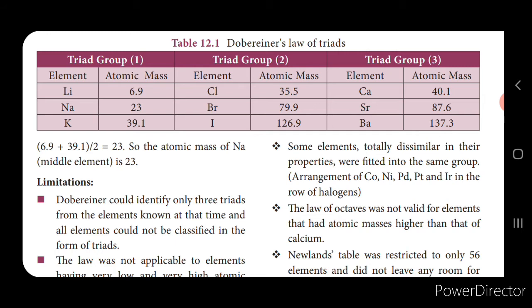Now let's see the limitations of Dobereiner's triads. Here he has identified only 3 triads, isn't it? With the elements that were found at that time, all the elements could not be classified in this form of triads. This triad system is not applicable to the elements with high atomic masses and also to the elements with low atomic masses. Next we'll see Newlands' law of octaves.